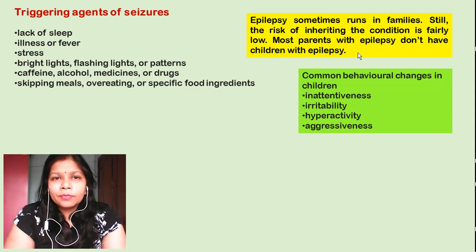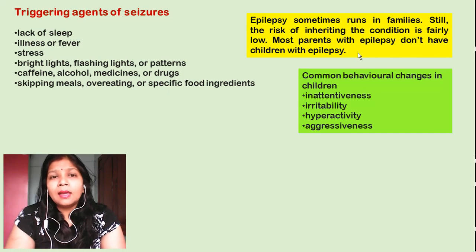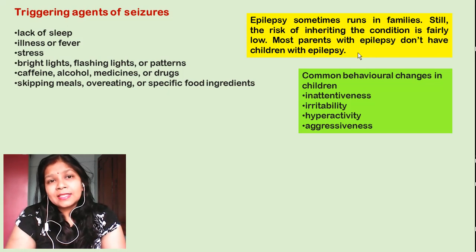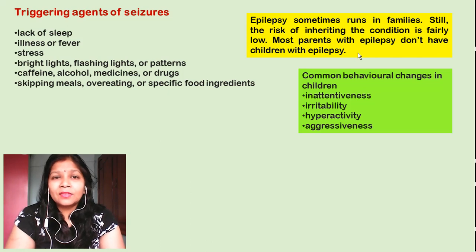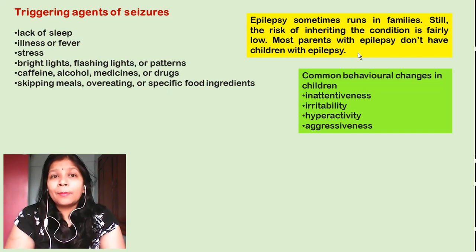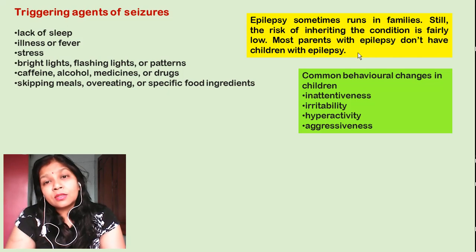There are some research articles where researchers have claimed that epilepsy runs in your genes. But there is a chance that if the father and mother are epileptic, the child is non-epileptic. So we don't have any proven rule that if parents have epilepsy, the child will compulsorily get epilepsy also. But epilepsy can run in your genes. That means it can be carried to the children, to the grandchildren also.